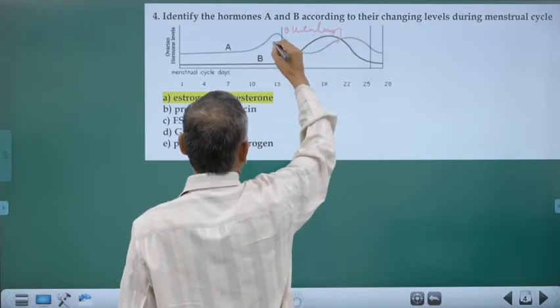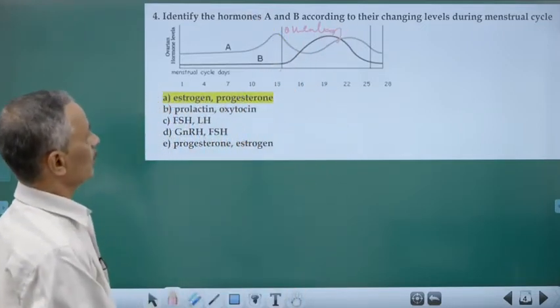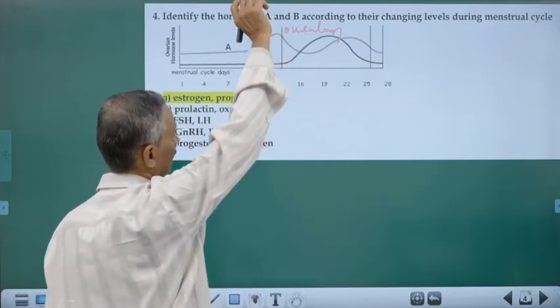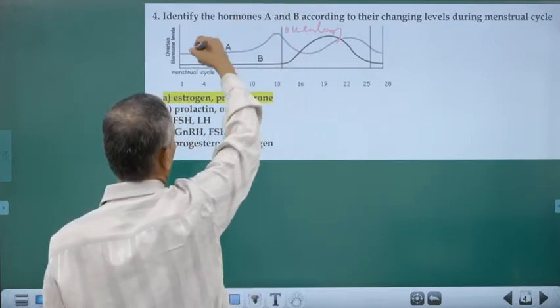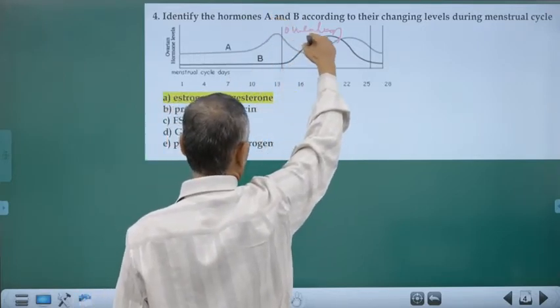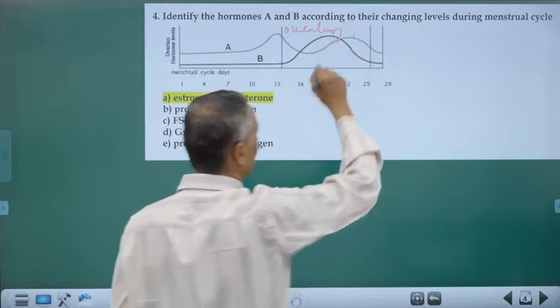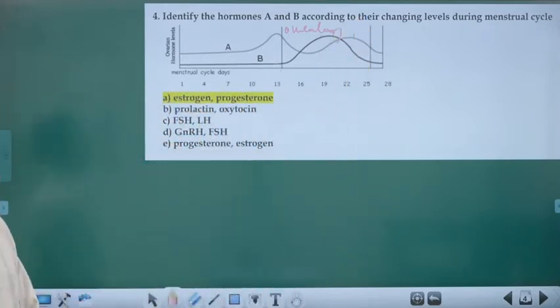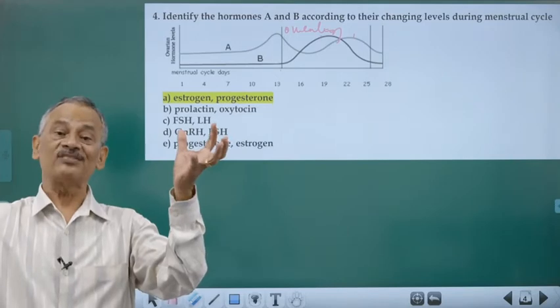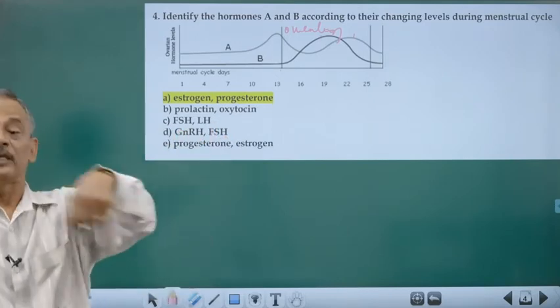Just before ovulation, you can see a hormone is increasing its level. It is slowly increasing, reaching its maximum, again declining, and again having a second peak by about 22nd to 24th day.